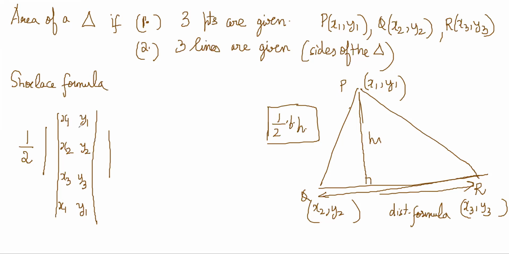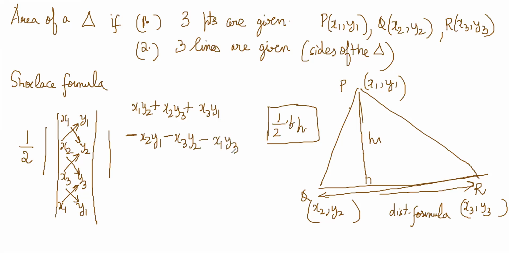Now you will construct the shoelaces. Multiply this and this, this and this, this and this, and add, and then subtract the other diagonal products. So basically I'm doing x1 y2 plus x2 y3 plus x3 y1, minus x2 y1, minus x3 y2, minus x1 y3, right?